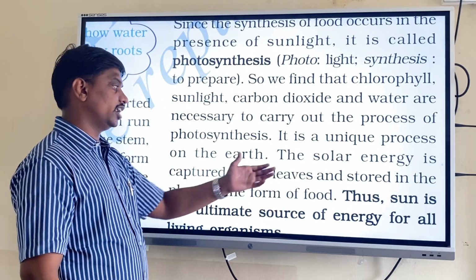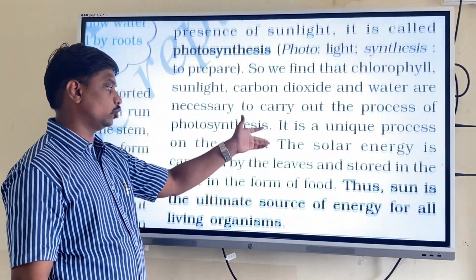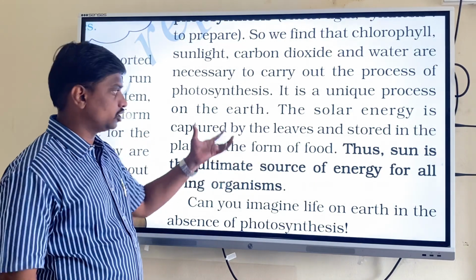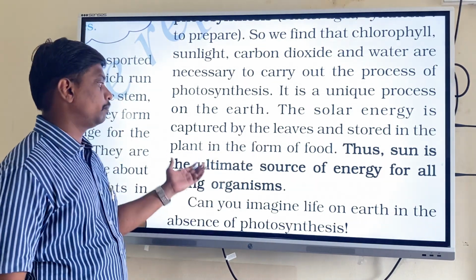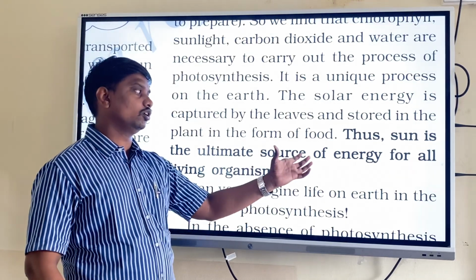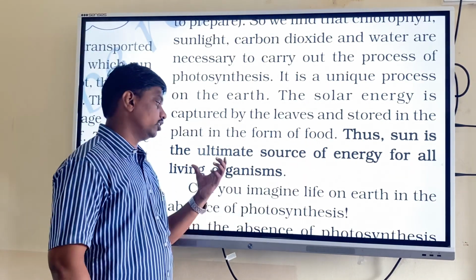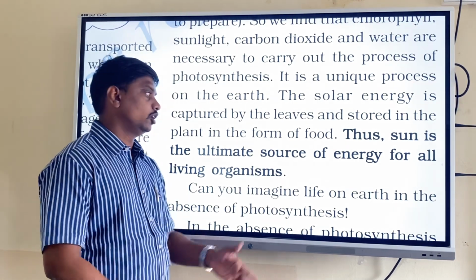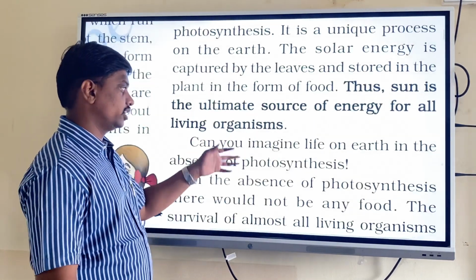The solar energy is captured by the leaves and stored in the plant in the form of food. Thus, the sun is the ultimate source of energy for all living organisms.